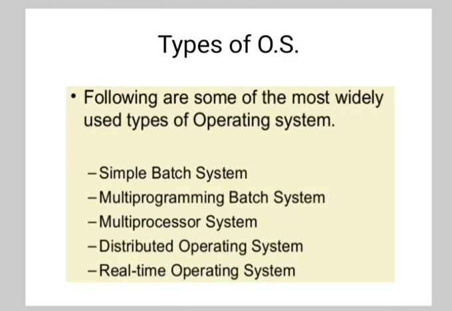Then there are some types of operating systems. It consists of first, simple batch system; second, multi-programming batch system; multiprocessor system; distributed operating system; and real-time operating system.